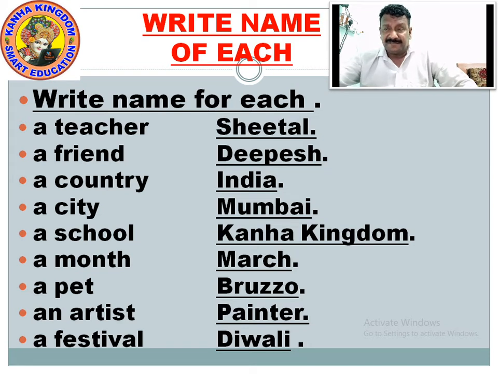When you talk about a festival, there are many festivals. In India, we celebrate almost all the festivals. Christmas, Guru Parab, Diwali, Holi, Eid.